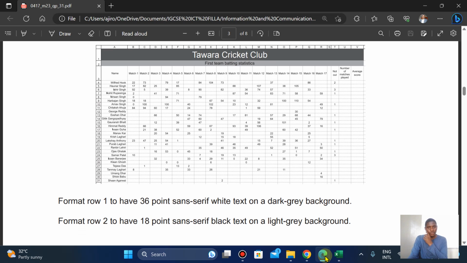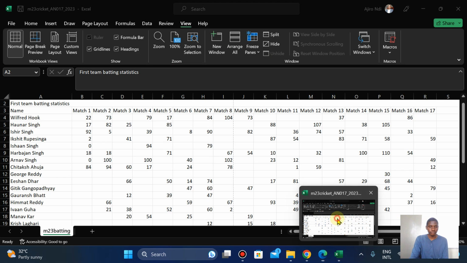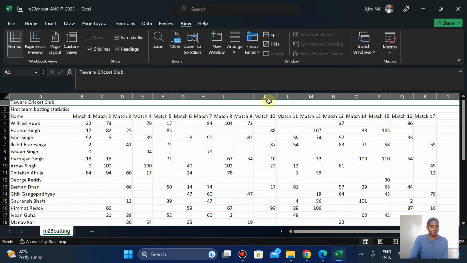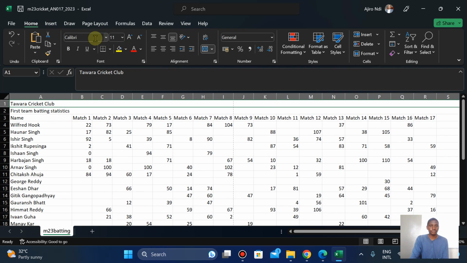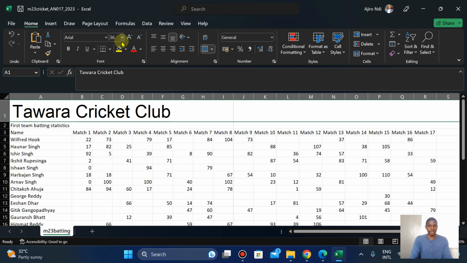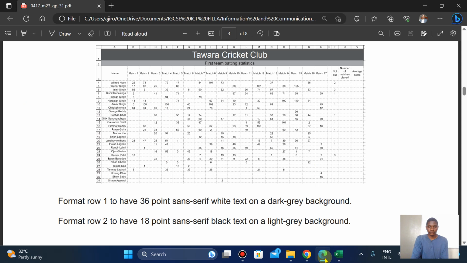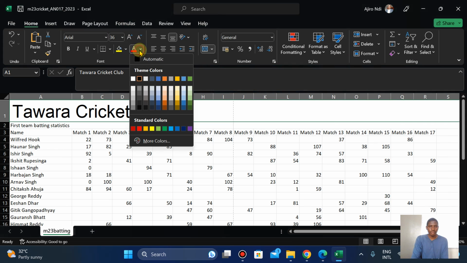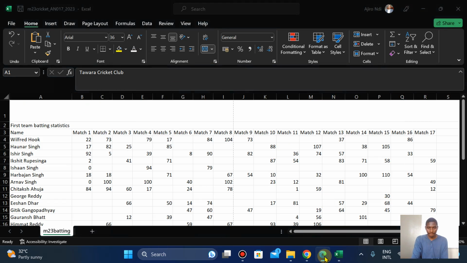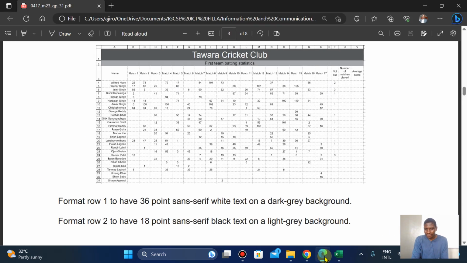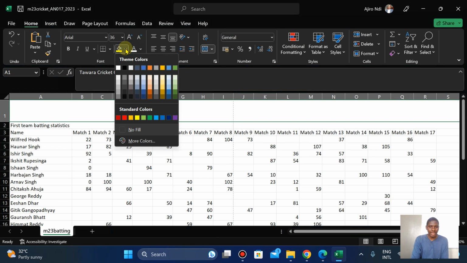Okay, so row 1 is going to have what? 36 point sans serif. So that's Arial. So row 1, click on Home. It's going to have Arial. It's going to be 36. This is the font. Hit enter. White text on a dark gray background. Dark gray.